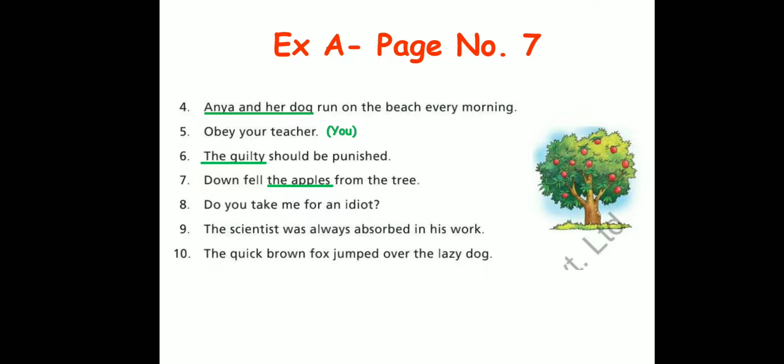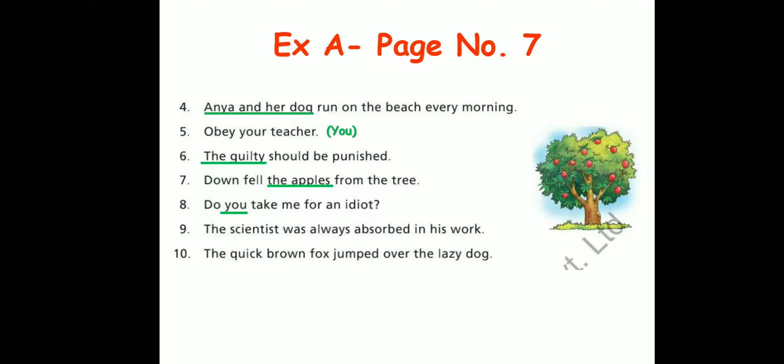For interrogative sentences, go back to the rule that was taught to you. I told you that in an interrogative sentence, the subject does not come in the beginning. The subject comes between the helping verb and the main verb. So my helping verb is do and my main verb is take over here. In between them, you have the subject, which is you. Clear? So you just underline you, one single word. I hope this is clear to you.